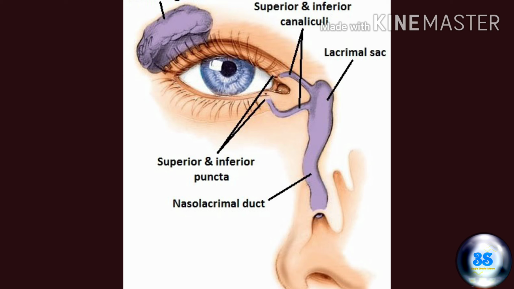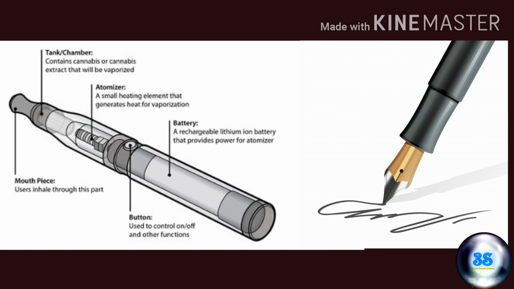The tear duct in the corner of each eye is a narrow tube that uses capillary action to drain excess tears into the nasal passage. Fountain pen: when the pen is held at an upright angle, ink from the reservoir is drawn downward by gravity and goes through the feed and to the nib in a controlled fashion.